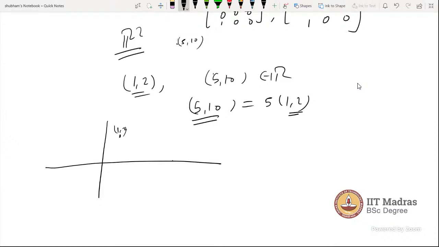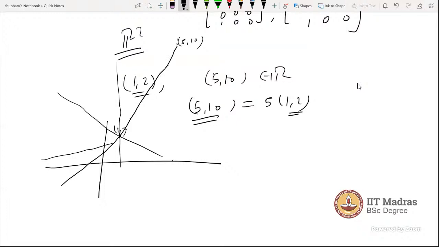So many lines can pass through 1 2. But there will be one line which passes through these two vectors.